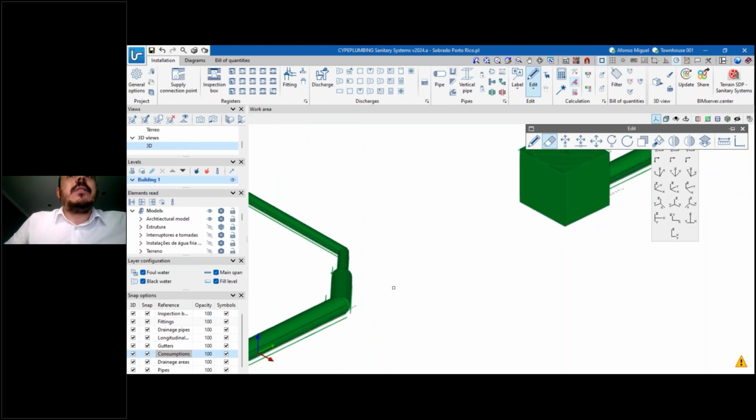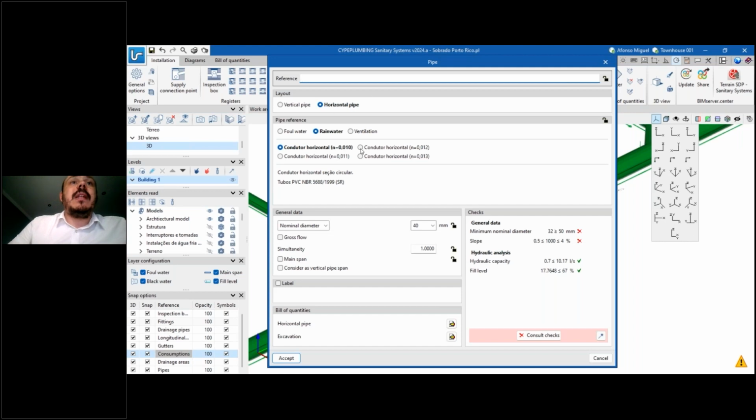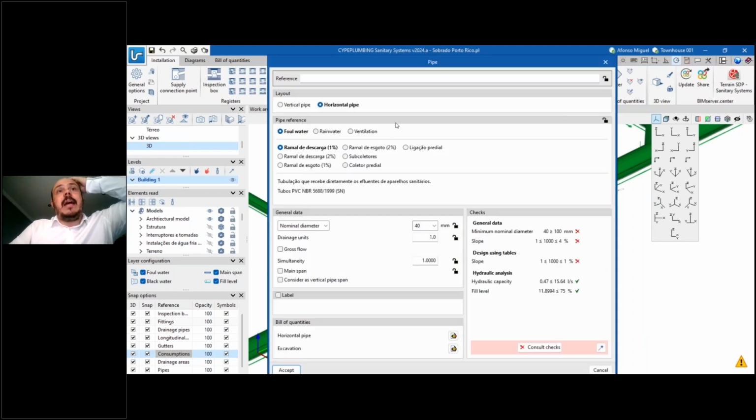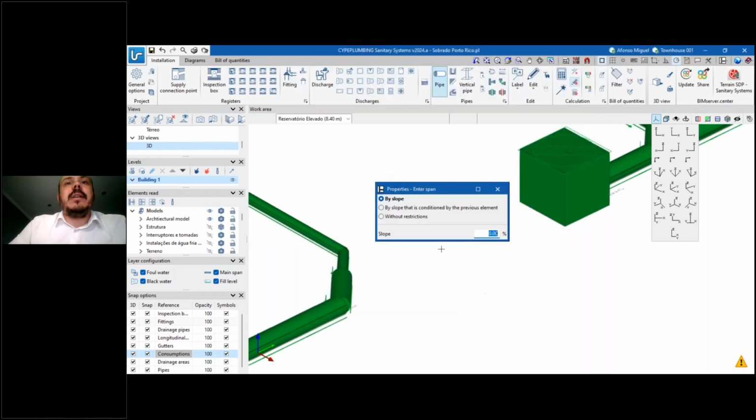facility. So to introduce a pipe here, I'm just going to have to use this pipe option. I will select one of the pipes that I've loaded before according to the code that I selected. There are, in this case, different types of code pipes that I've already loaded. I don't know which one is this. I will take one of them, and then I will just define if I want to introduce this piece of pipe, defining a specific slope, for example, a fixed slope.